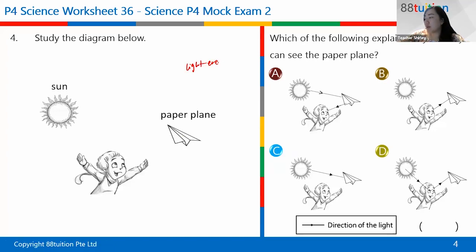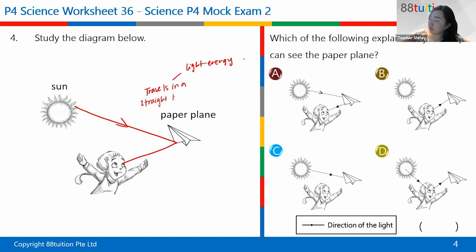So how is it that you're able to see objects? Definitely it's because of the light that is reflected into your eyes. So this will be the movement of the light, because light travels in a straight line. The underlying concept is that light energy travels in a straight line, so it cannot be curved.